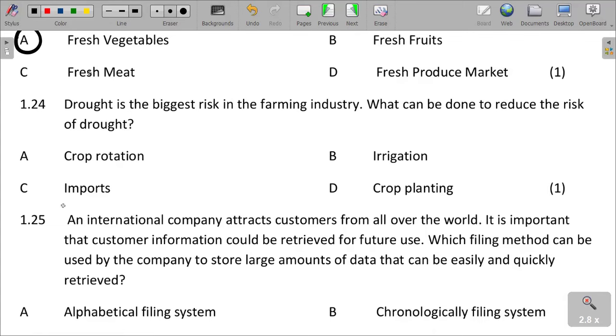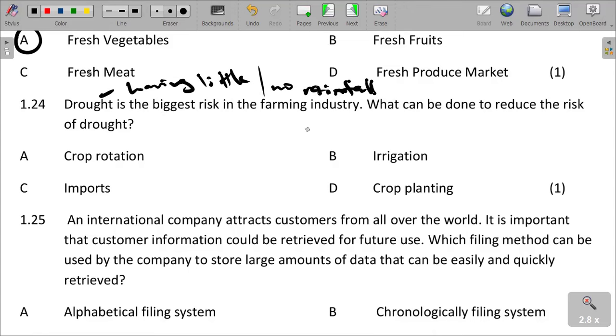And then drought is the biggest risk in the farming industry. What is drought? Having little or no rainfall is what you call drought. Having little or insufficient or no rainfall. What can be done to reduce the risk of drought? So in order to reduce the effect of problems arising from lack of rainfall, what must be done?